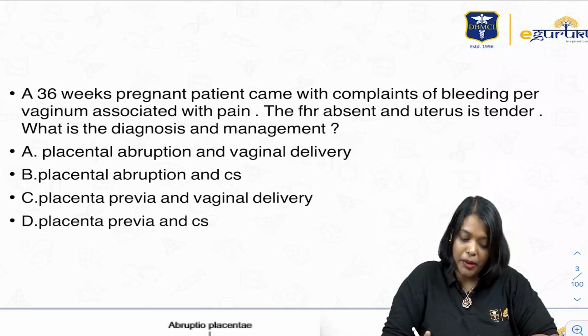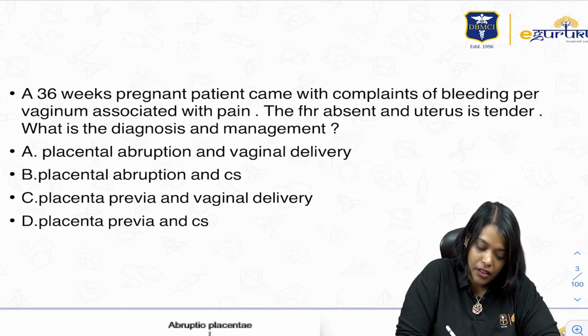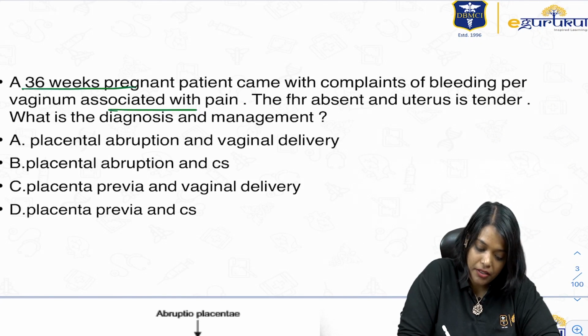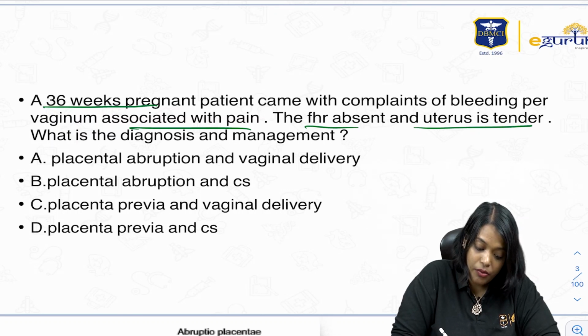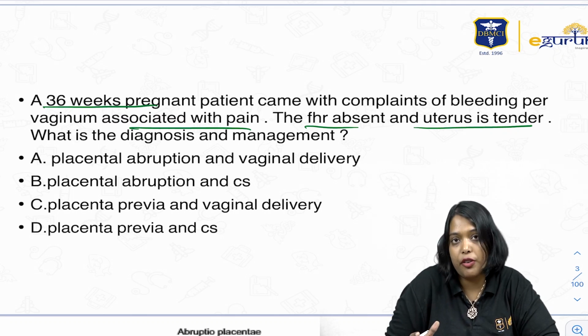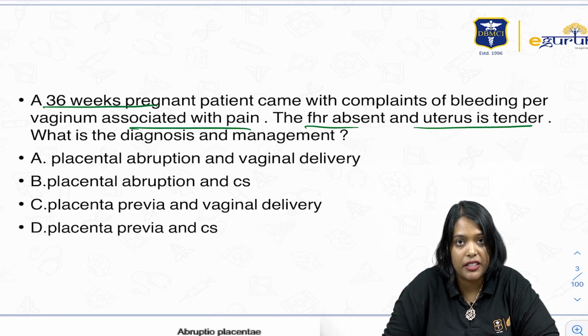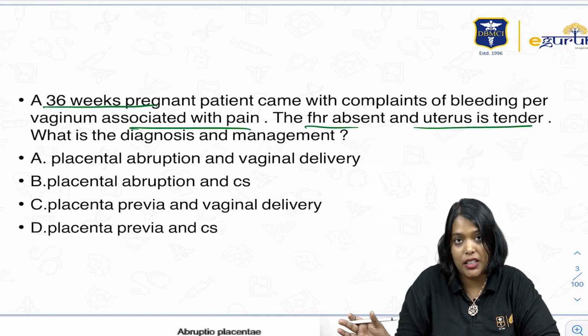A 36 weeks pregnant patient came with complaints of bleeding per vagina associated with pain. The FHR is absent and uterus is tender. What is the diagnosis and management? So whenever you're having a clinical scenario of pregnancy, always see the gestational age, so that your differential diagnosis mainly differs as per the gestational age.